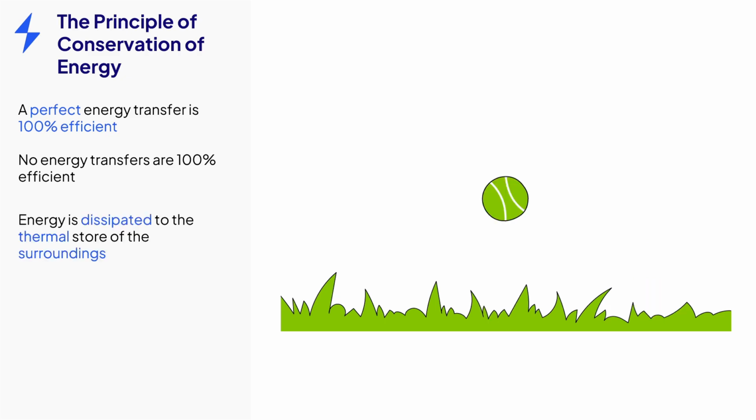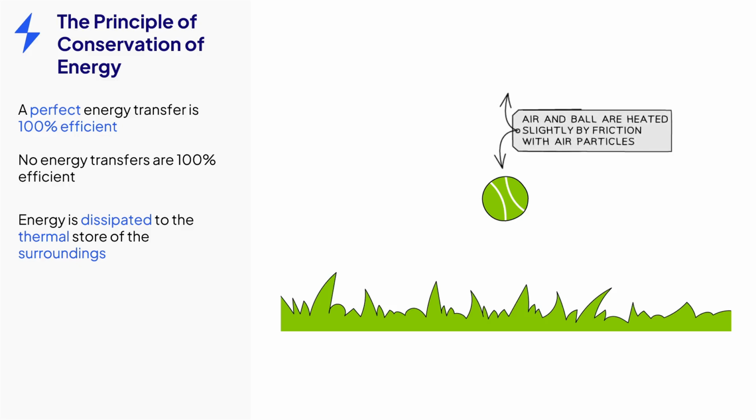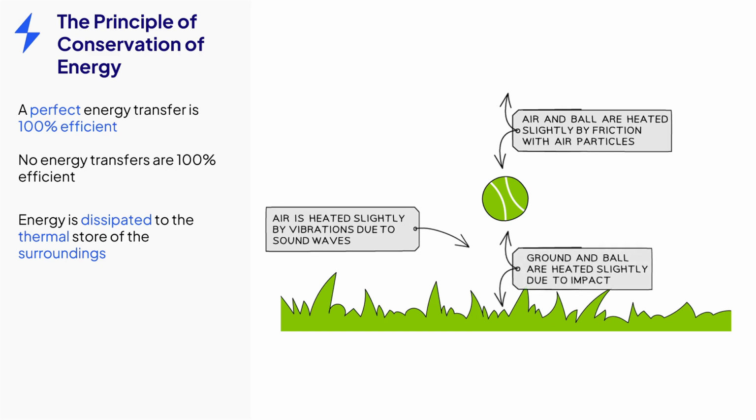We say that energy is dissipated to the thermal store of the surroundings. That means that the air is heated slightly as the ball experiences the frictional force of air resistance, and as sound waves cause the air particles to vibrate. The ground is also heated slightly due to the vibrations of the impact. Some energy will also be transferred to the thermal store of the ball. We say that these are unuseful energy transfers because this energy can't be used again in any useful way.